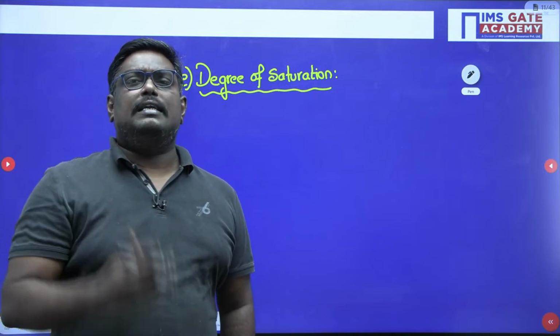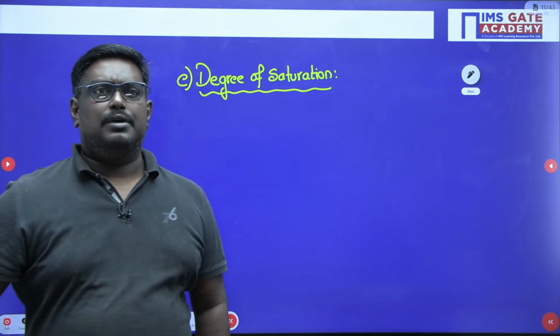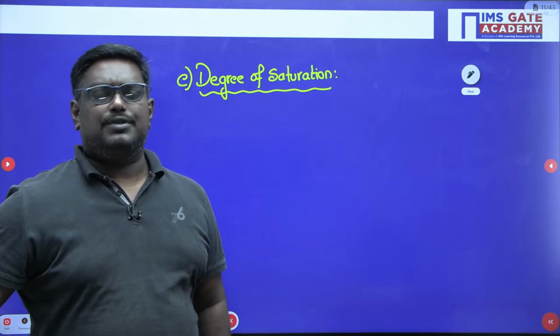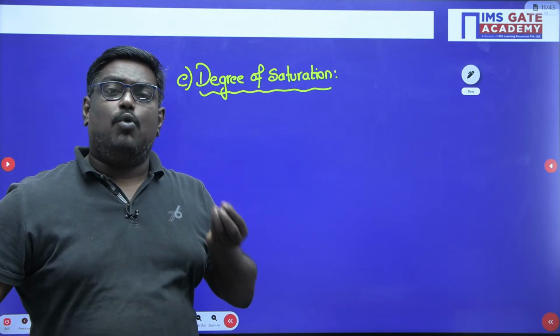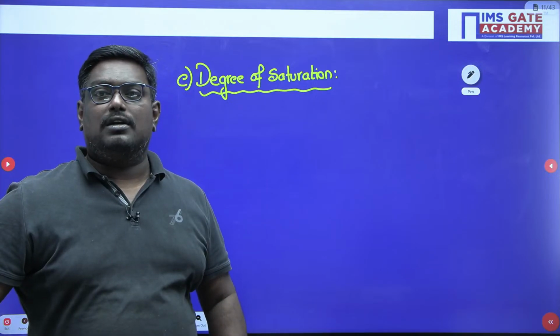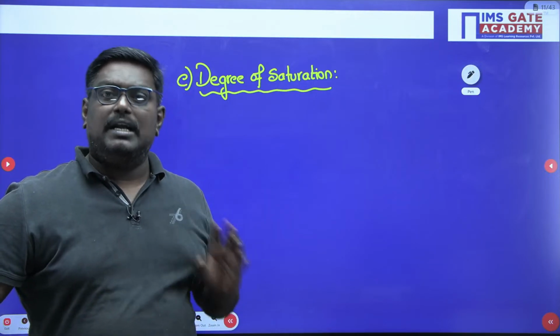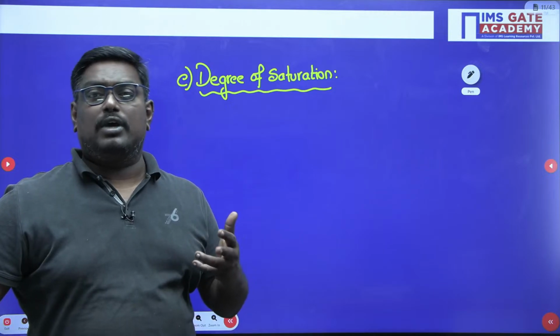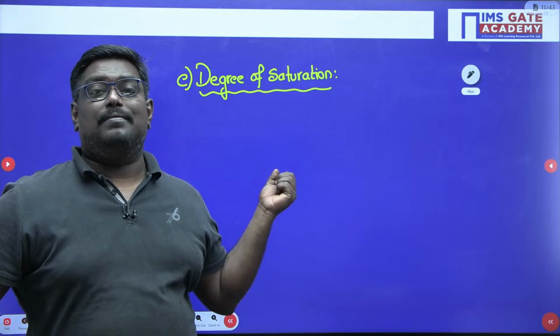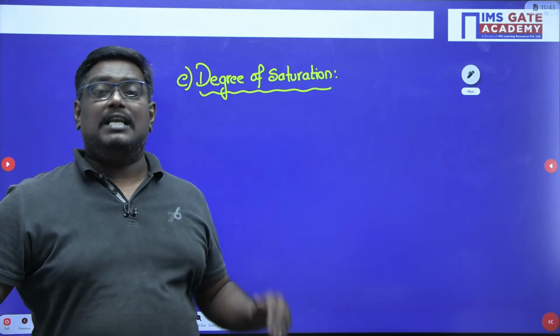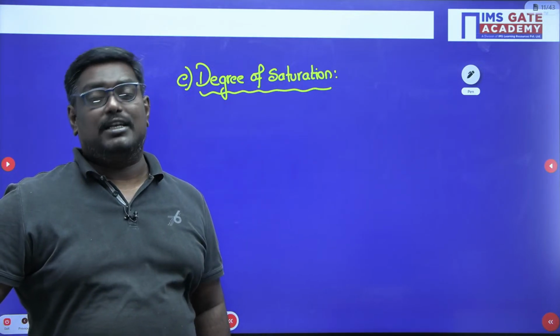Sir, what is the definition of degree of saturation? If the voids are completely filled with water, then it is called fully saturated soil. If the voids are partially filled with water, then we call it partially saturated soil.